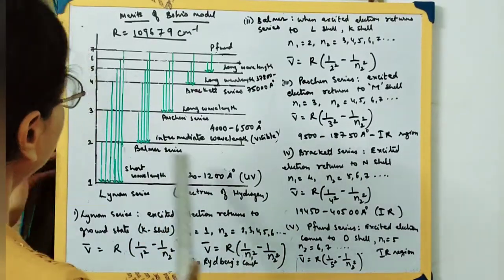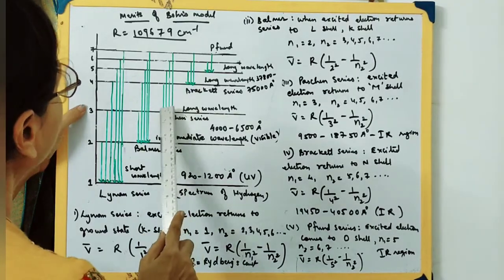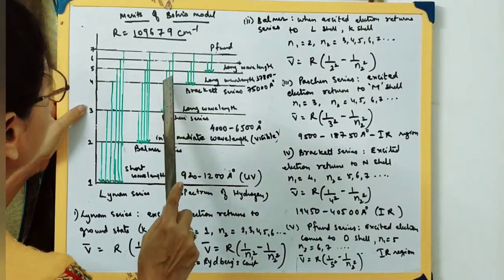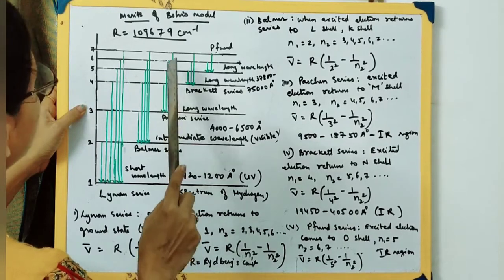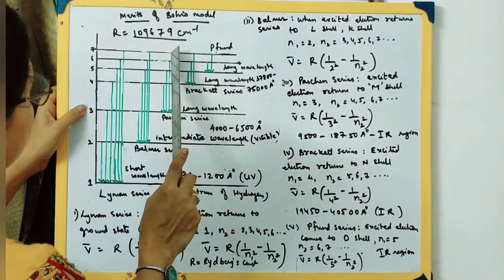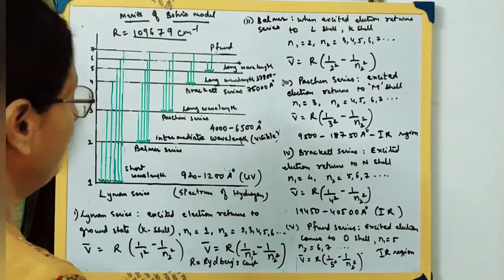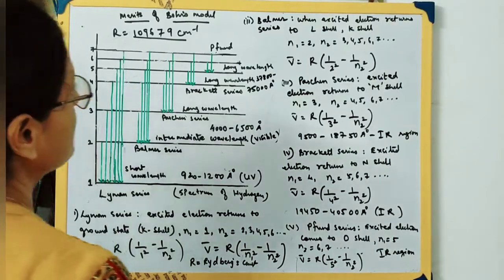Now next, suppose an electron is in the third energy level and goes to the fourth, fifth, sixth or seventh energy level. Wherever it goes, it comes back within a time of 10 raised to minus 8 seconds. It has to return back.